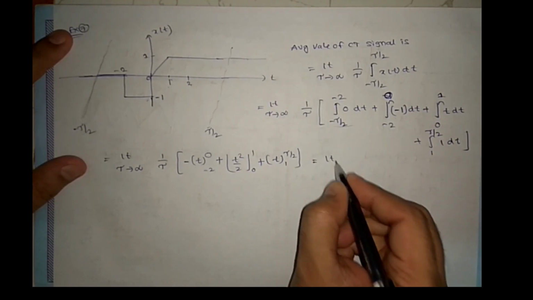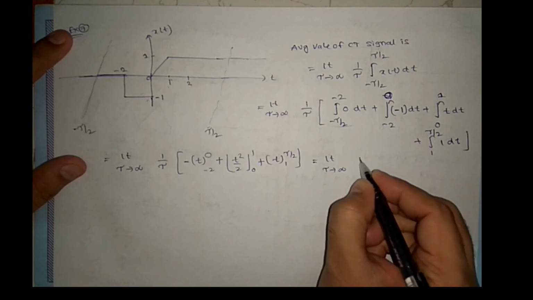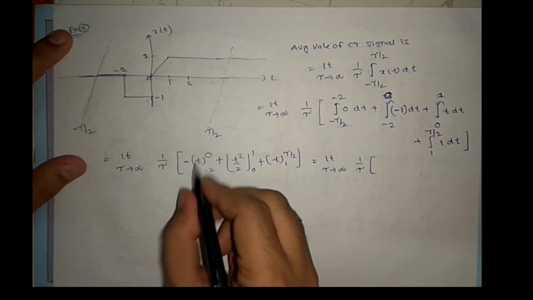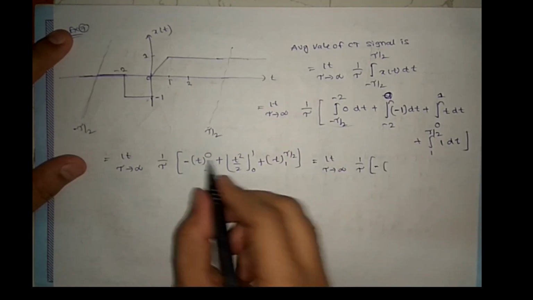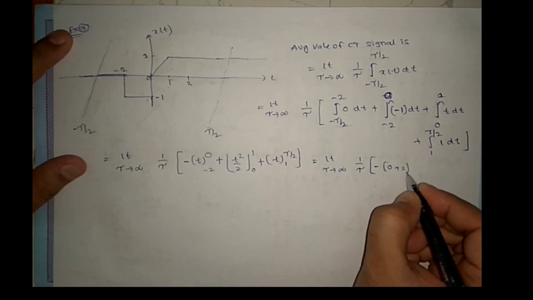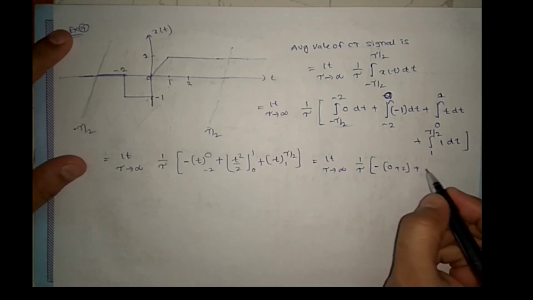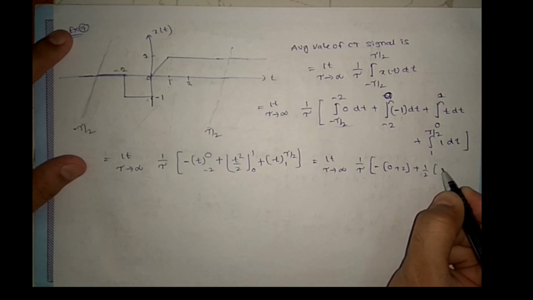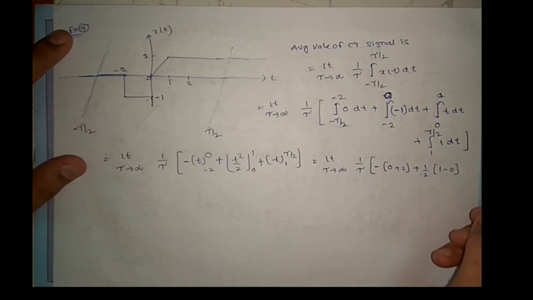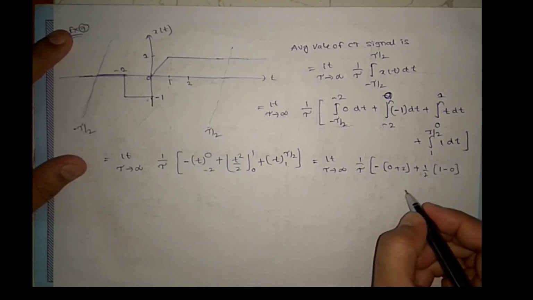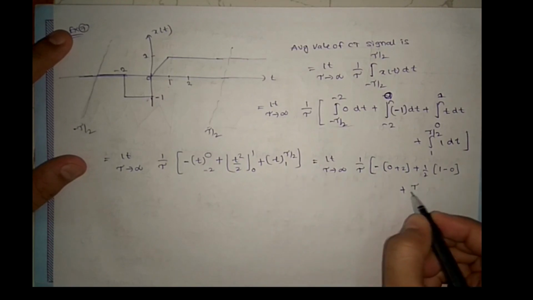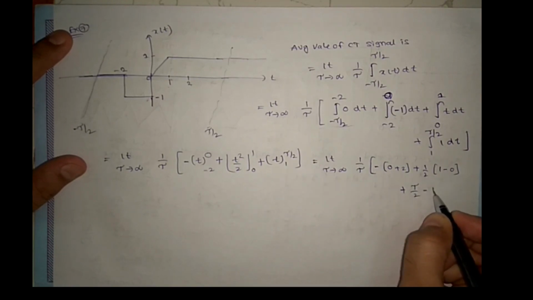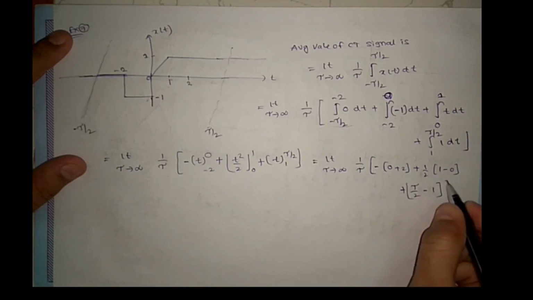Next, limit tau tends to infinity of 1 by tau, this is minus 0 plus 2, plus 1 by 2 t square from 0 to 1, that is 1 minus 0, plus tau by 2 minus 1, right?